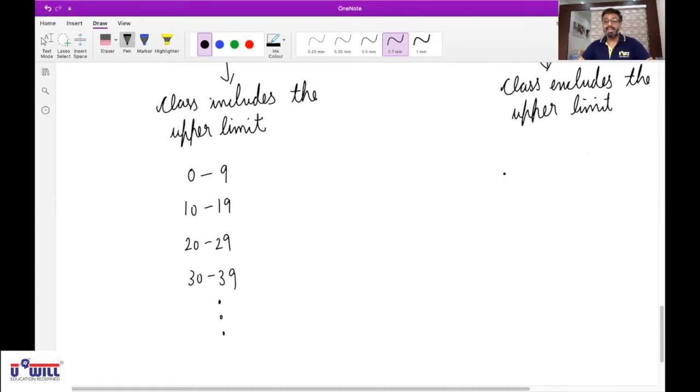And if I write 0 to 10, 10 to 20, 20 to 30, 30 to 40, and so on.